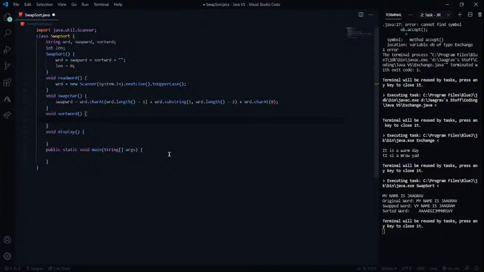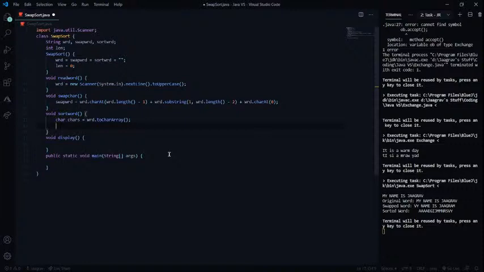What I'm going to do now is put a char array over here, chars. Yeah, that's what I'm gonna name it. Chars equals to, I'm going to change the word to a character array. So dot toCharArray, just use that function. It would convert the whole word into an array. Yeah, you get it. And now I'm going to sort this array.